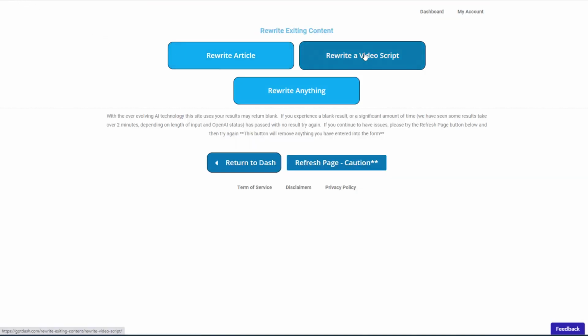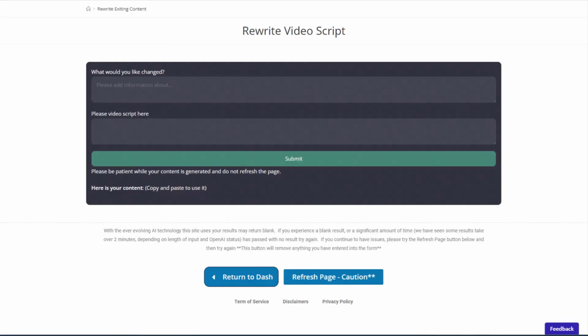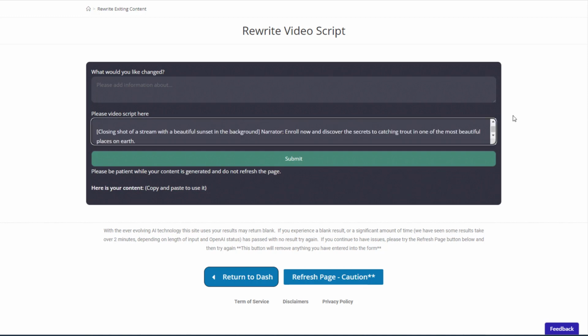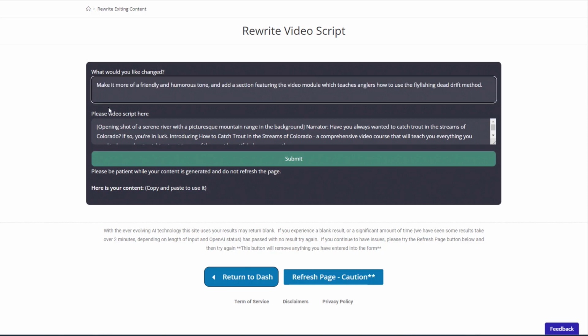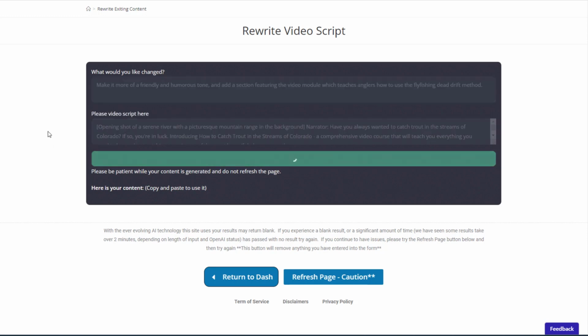Next, let's take a look at rewriting a video script. And I will use a video script that I generated earlier with GPT-Dash. So I'll just simply paste that video script in. And then you can tell it what you want changed. What do you want to do differently this time around? So, for example, I'm going to say, make it more of a friendly and humorous tone and add a section featuring the video module which teaches anglers how to use the fly fishing dead drift method. So that's something very specific. I have no idea what the AI is going to do with this. Let's submit it and see.